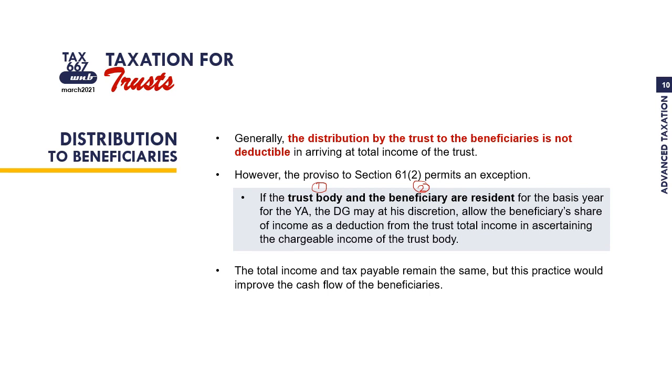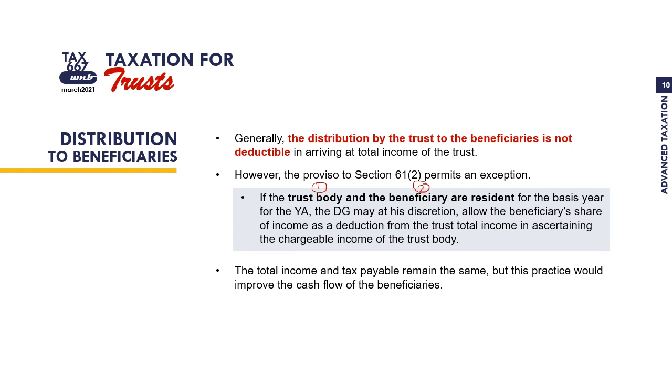So, when the trust body and the beneficiaries are resident for the basis year for YA, the Director General of IRB may allow the beneficiaries' shares of income as a deduction.